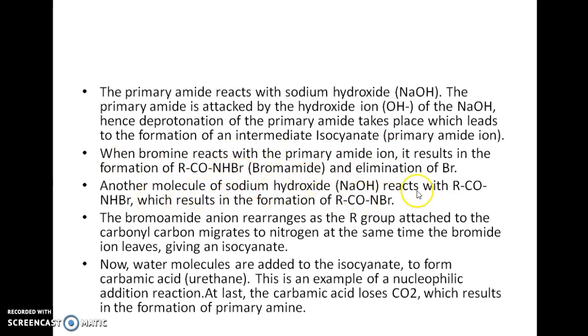Another molecule of sodium hydroxide reacts with bromamide, which results in the formation of RCONBr, the bromamide anion, which rearranges as the R group attached to the carbonyl group migrates to the nitrogen. At the same time, bromide leaves, giving an isocyanate. Water molecules are added to isocyanate to form carbamic acid, that is urethane. As the carbamic acid loses carbon dioxide, it leads to the formation of primary amine.